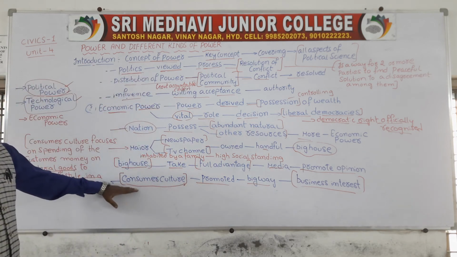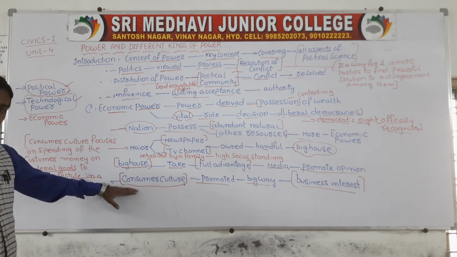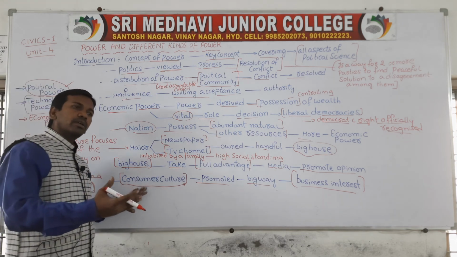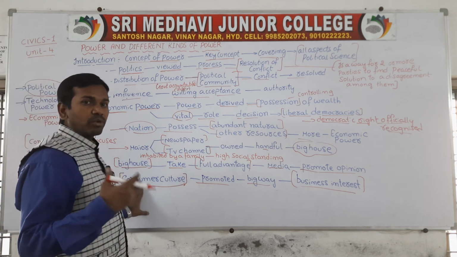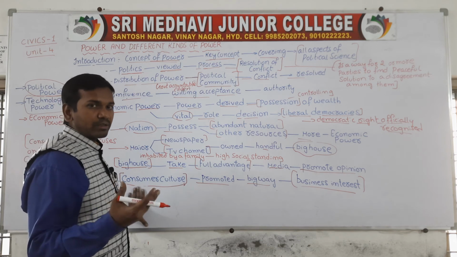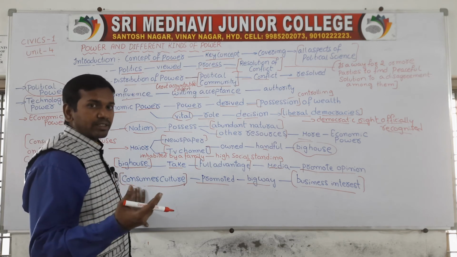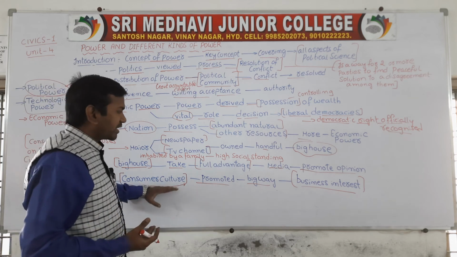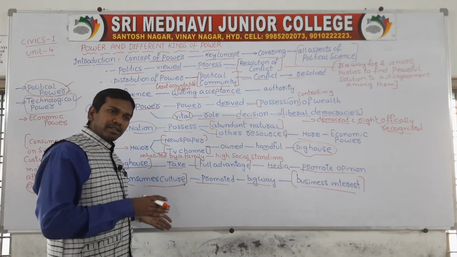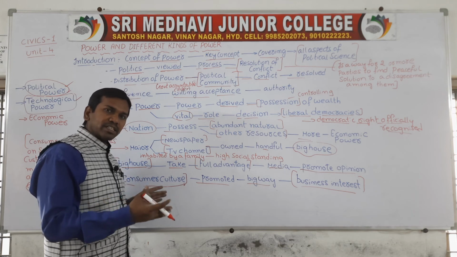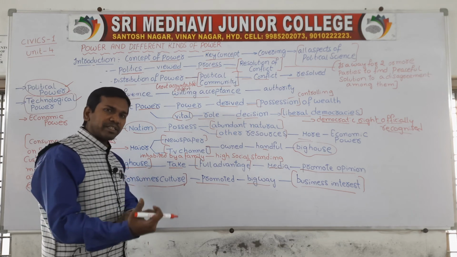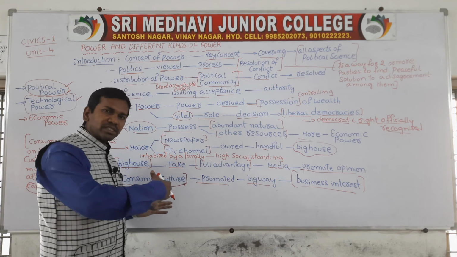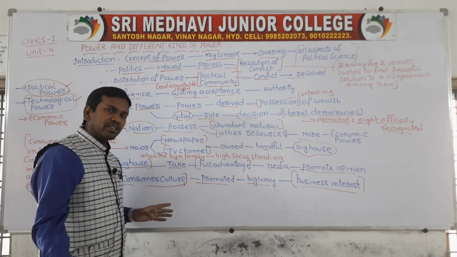Now, we have also seen consumer culture. What is meant by consumer culture? Consumer culture mainly focuses on spending more money on consumer goods to sustain the capitalist economy. This culture pushes customers to spend their money on material goods.